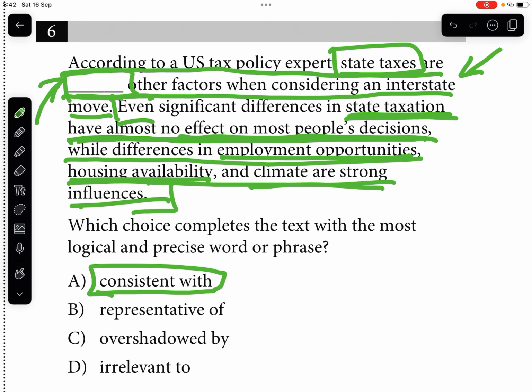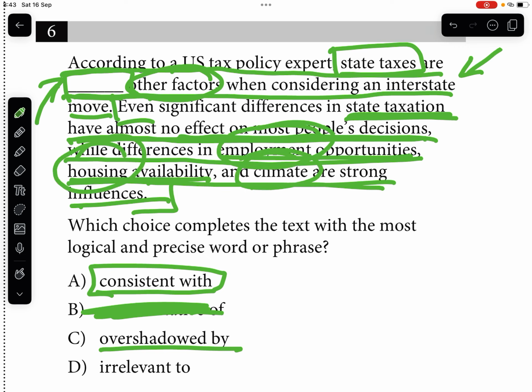Consistent with other factors? Is it about consistency, though? I'm not sure. It's not about consistency, right? Now, representative? No, certainly not representative of other factors. It's not that. We're saying that they're not as important as other factors. In other words, are less important, overshadowed by, yeah. And what are these other factors? Again, they're giving some examples to us: employment, housing, and climate. Okay, that matches. That's our best choice.